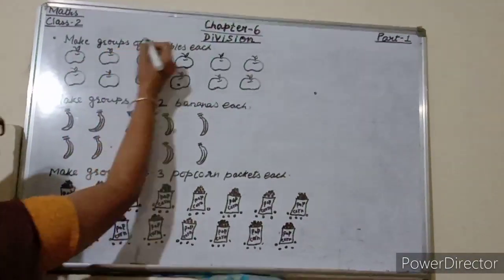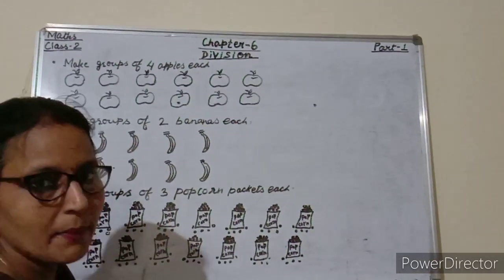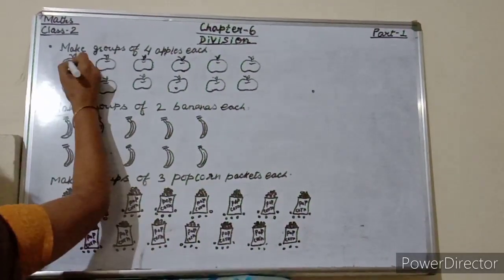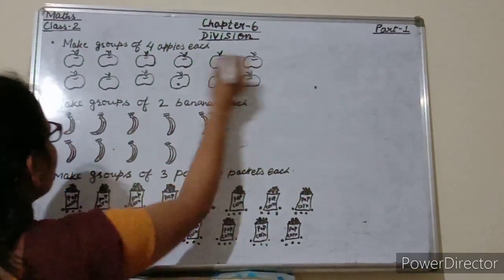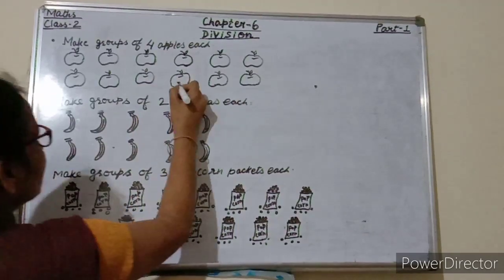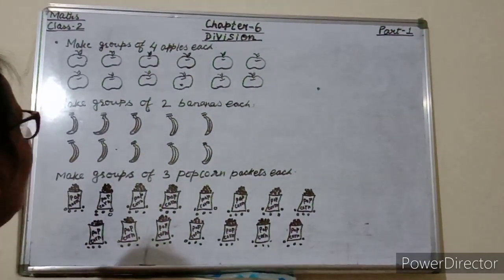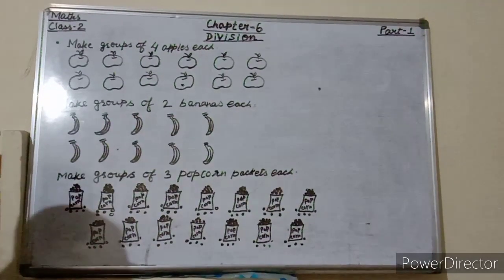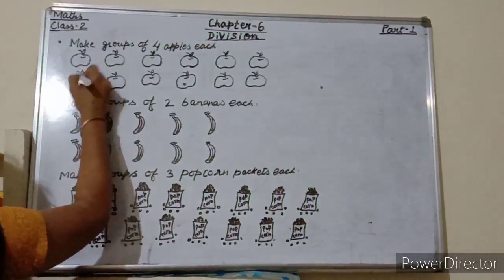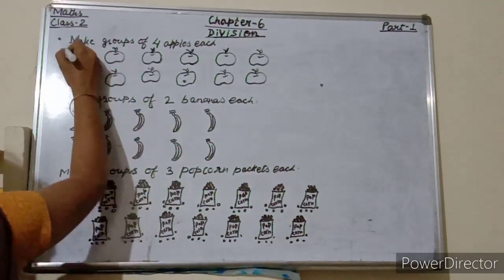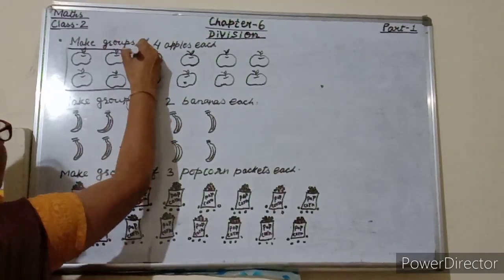Students, make groups of 4 apples each. So first of all, we will see how many apples are there. So start counting 1, 2, 3, 4, 5, 6, 7, 8, 9, 10, 11, 12. And what we have to do? We have to make groups of 4 apples each. So see, 1, 2, 3, 4. So make a group of 4 apples.